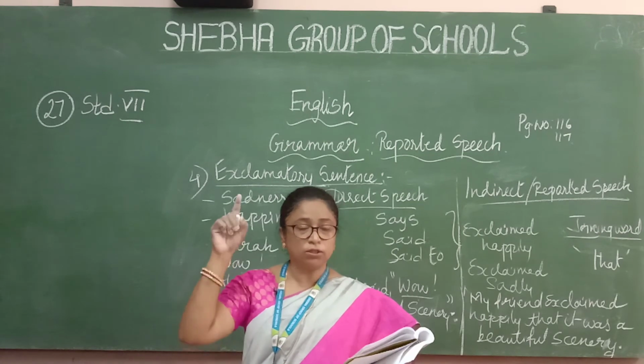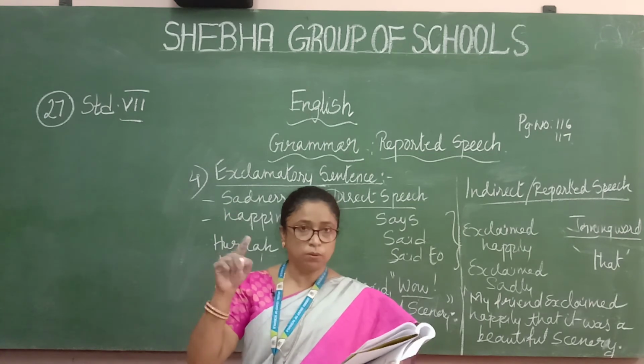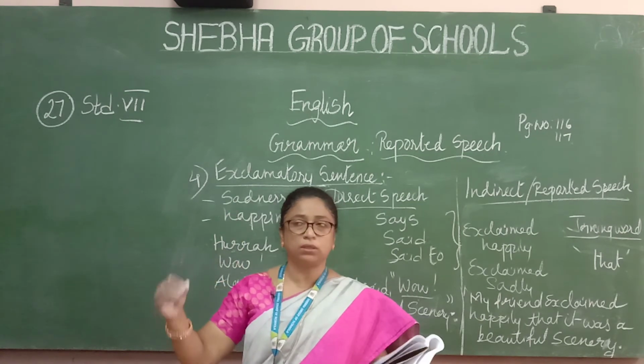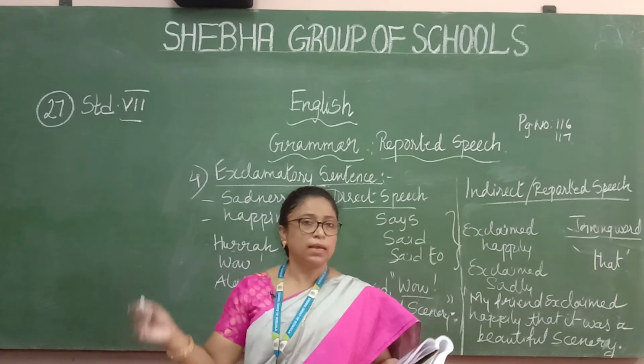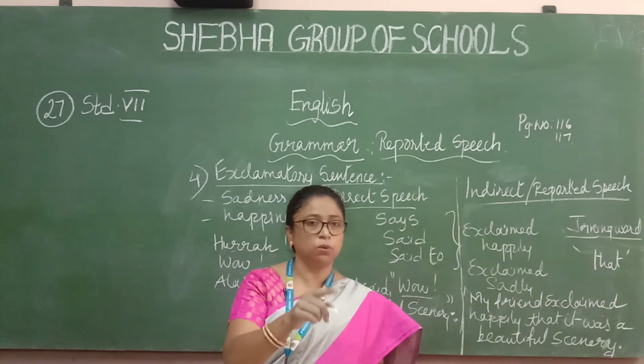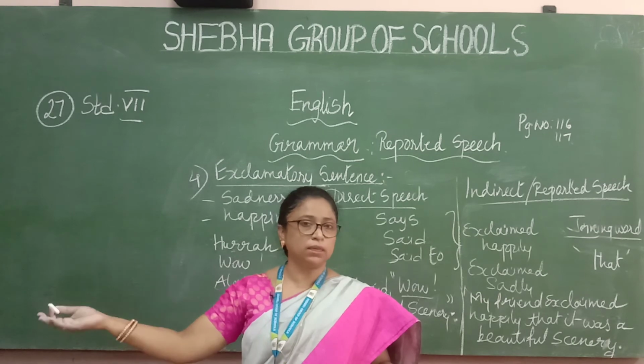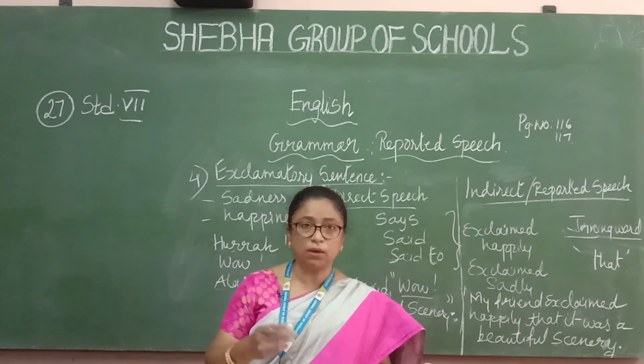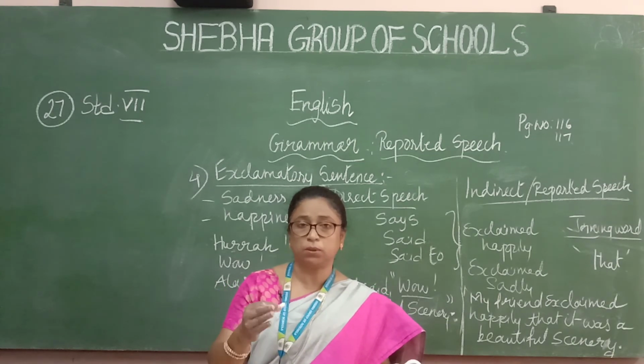Then "how" should have a capital H only: how thrilling it was, close quotes, full stop. Before you are writing the exclamatory mark after the O, you don't have to write the exclamatory mark again there. So got that now, how you should write the punctuation marks.